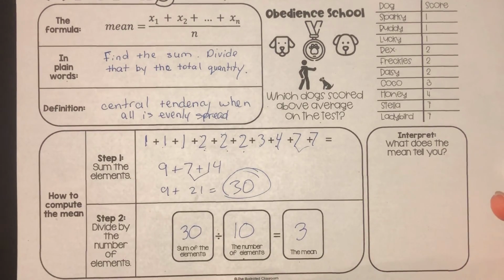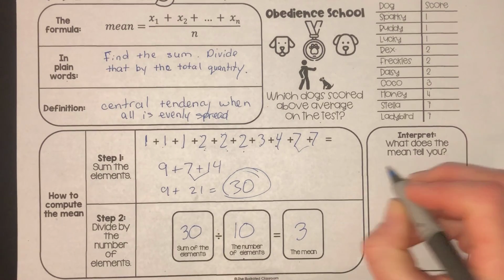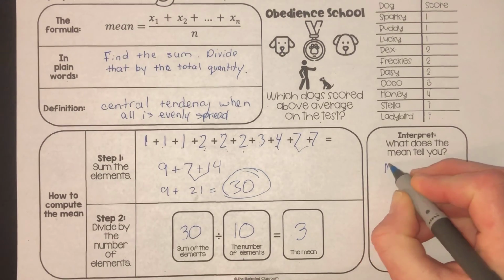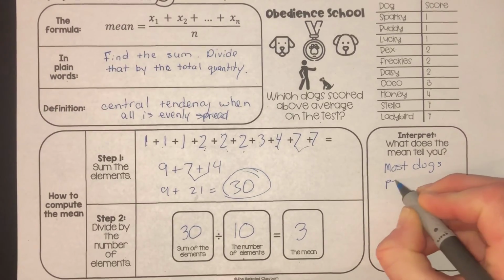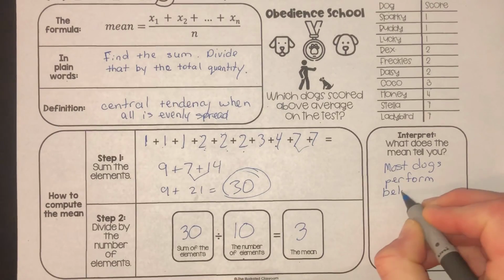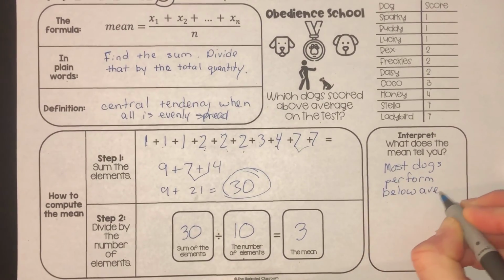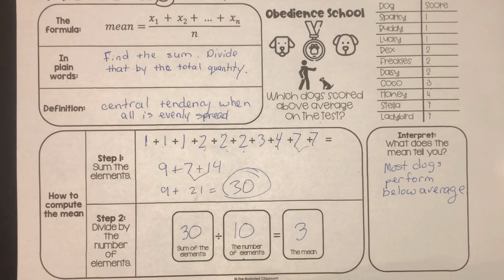What does the mean tell you? Most dogs perform below average. That's interesting.